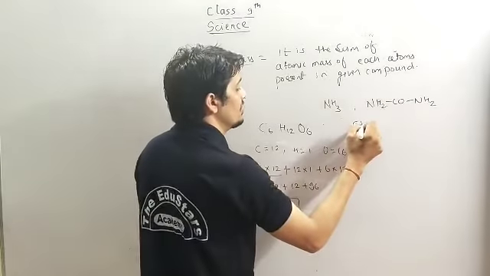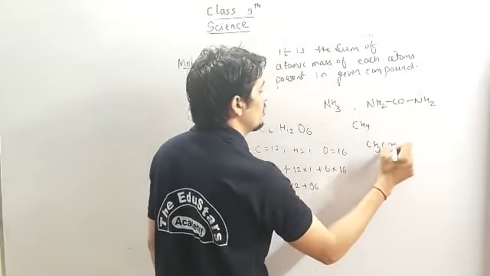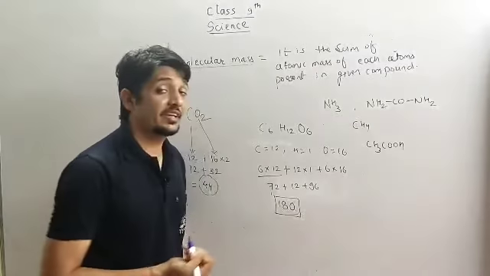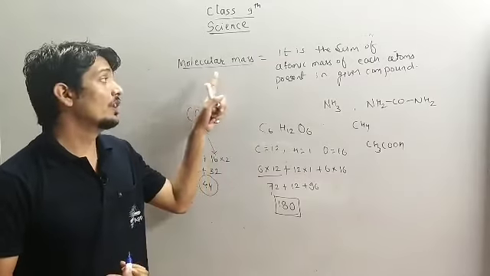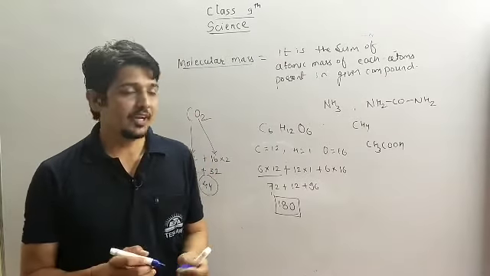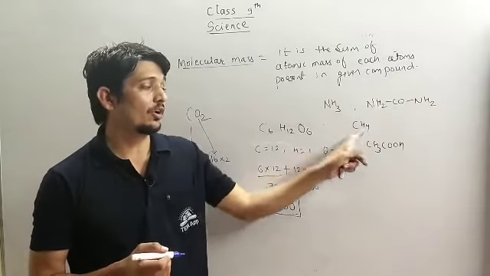Then CH4 is methane and CH3COOH, it is acetic acid. So 1, 2, 3, 4 compounds के आपको molecular mass लिखना है. Okay, this is the same way. You have to write the molecular mass of these 4 compounds.